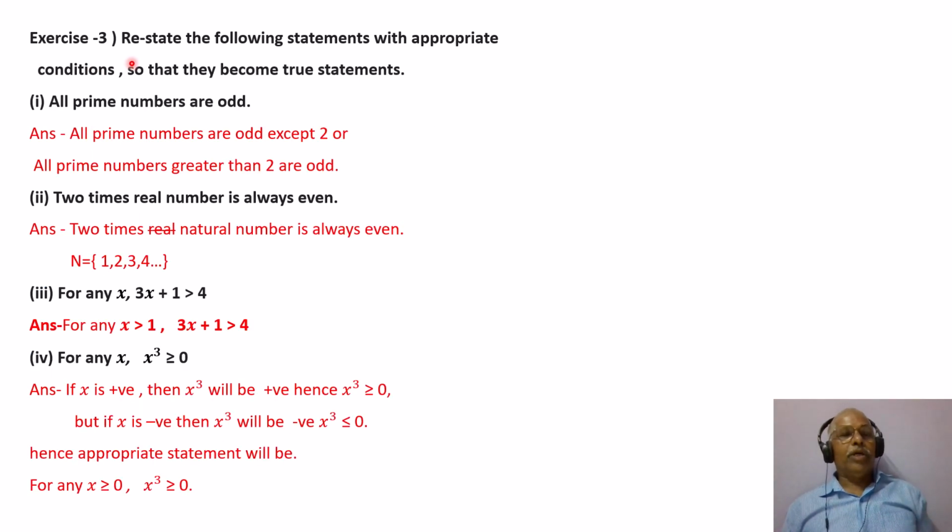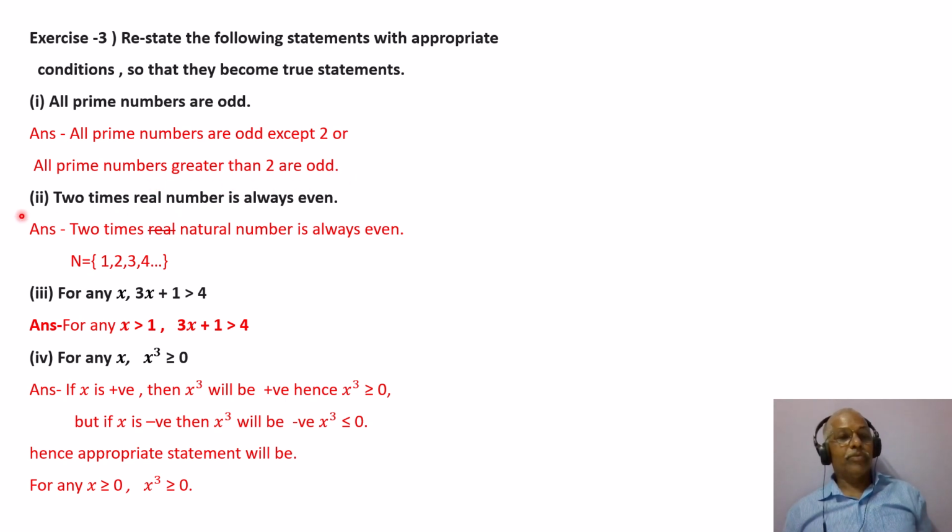Third exercise, restate the following statements with appropriate conditions so that they become true statements. There are some statements given and they are not always true. We have to change the condition appropriately so that the statements will be always true. Look at this first statement: all prime numbers are odd. Answer, all prime numbers are odd except 2. 2 is a prime number but not odd. Or all prime numbers greater than 2 are odd.